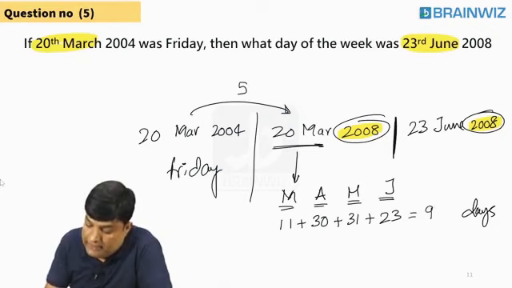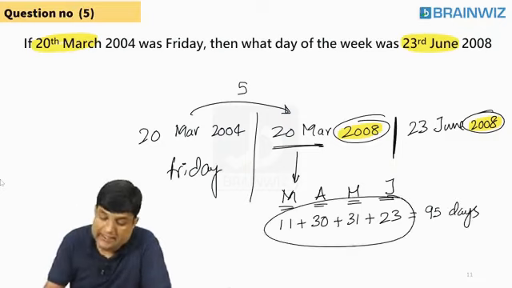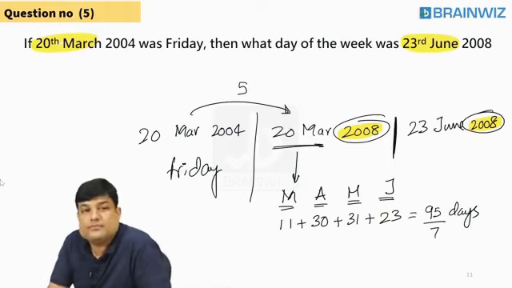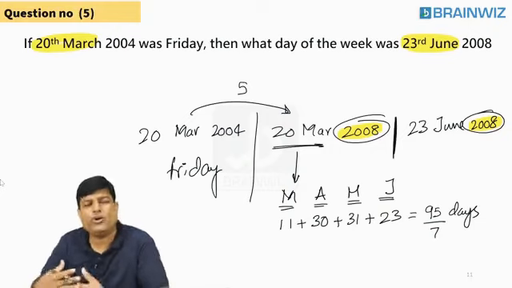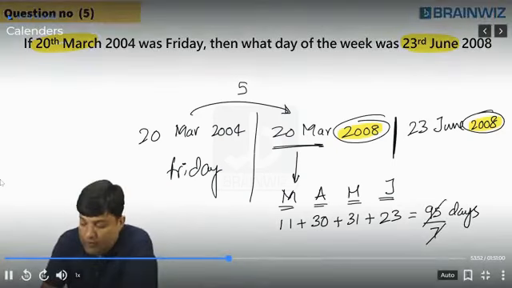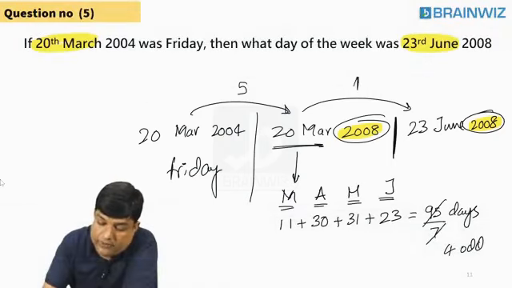So 95 days. Whenever 95 days come, you all know, students, we are supposed to divide again, because we are supposed to find out how many odd days are there. Divide by 7. Yes, Vinay, divide and add, that's true, but I am teaching the long way. I like teaching long steps. After these two, yes, I've got 4 days. So from here to here, how many odd days, students? 4.